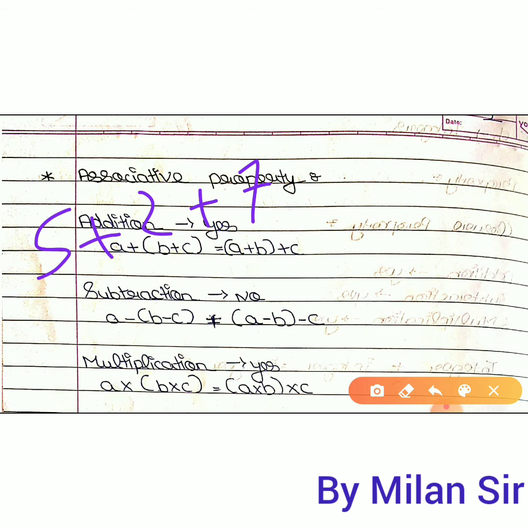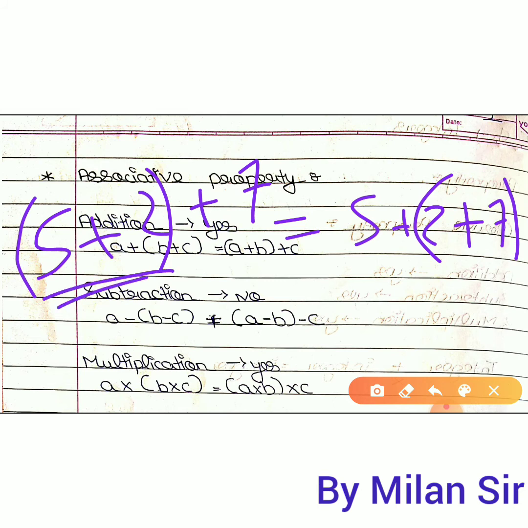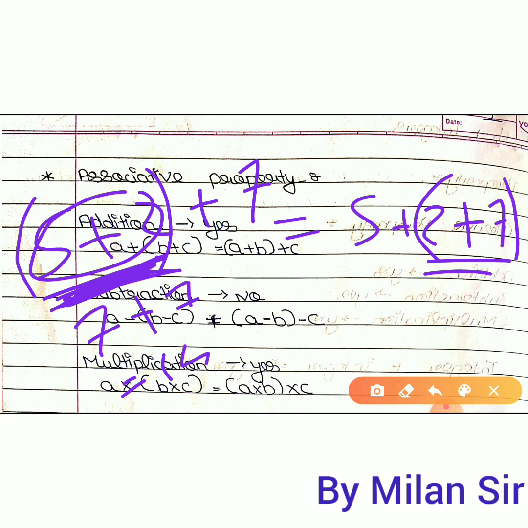Now in the associative property, what is the exact thing? Here, 5 plus 2 plus 7, but we give a bracket to 5 plus 2, and here we give a bracket to 2 plus 7. Bracket means first of all we need to solve the bracket. After that we can simplify further. So here first solve 5 plus 2. So 5 plus 2 is 7. Then 7 plus 7 is 14.